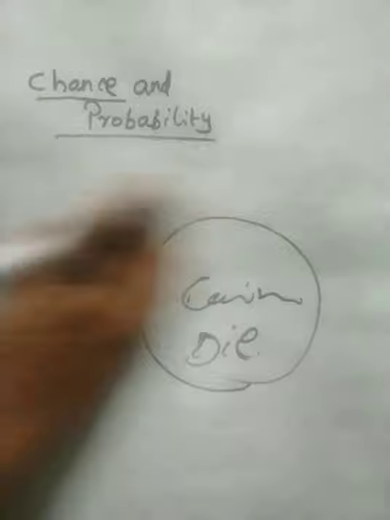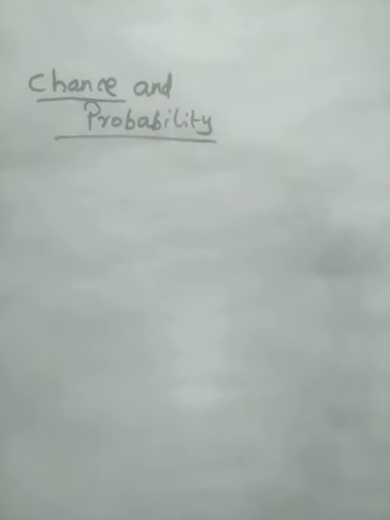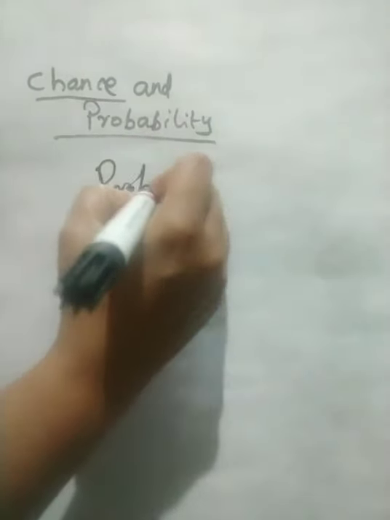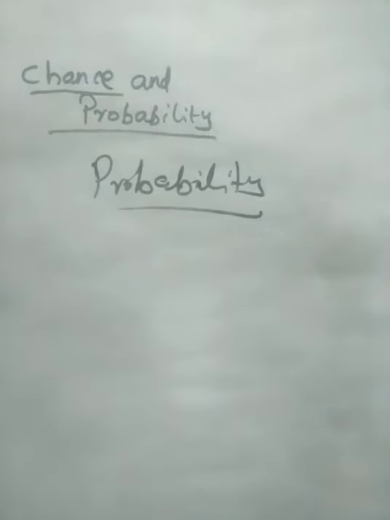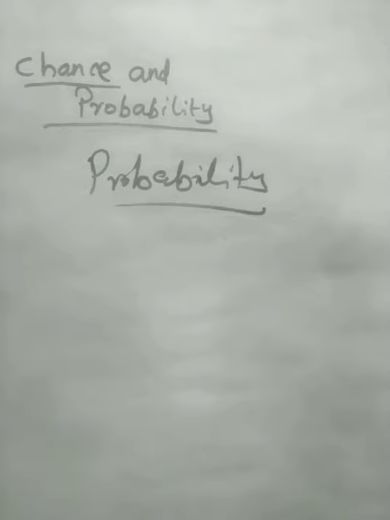What is probability? Chance we have studied, event we have studied. What about probability? That also we have studied. But probability is the chances of occurrence of an outcome in a random experiment.